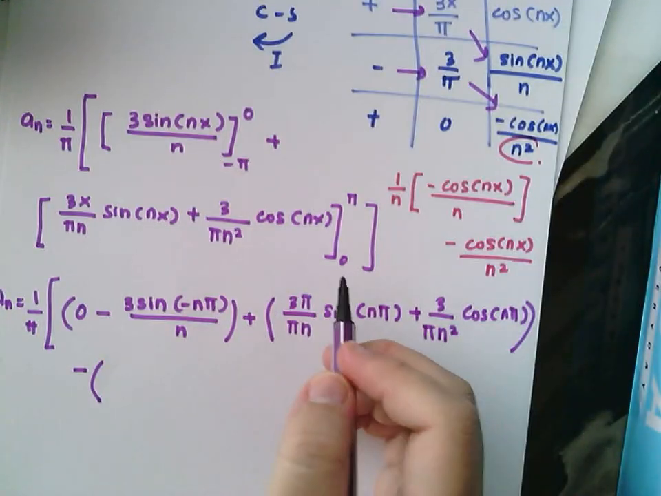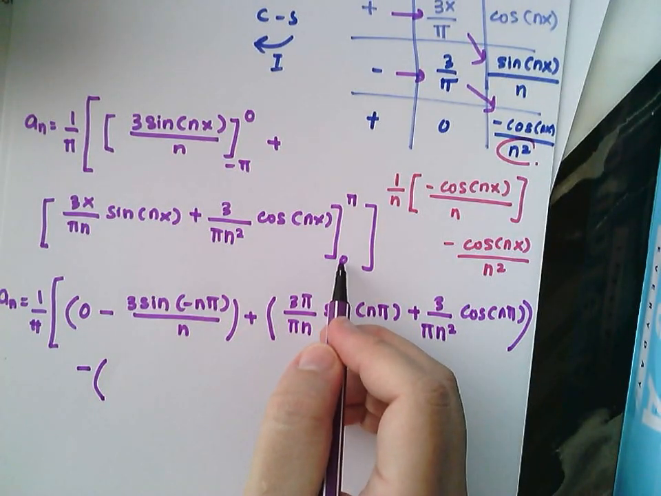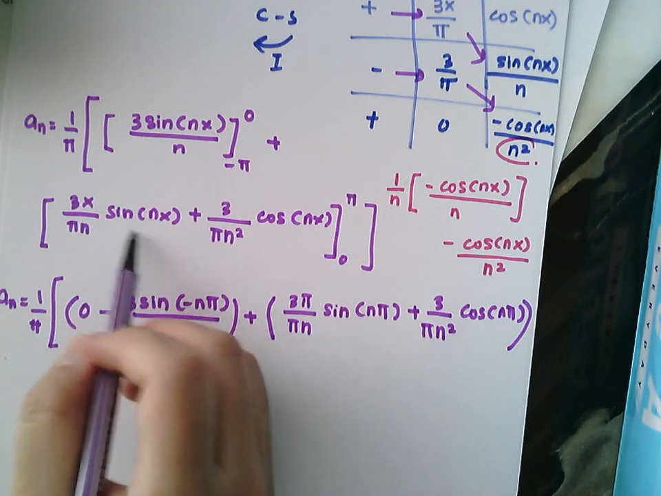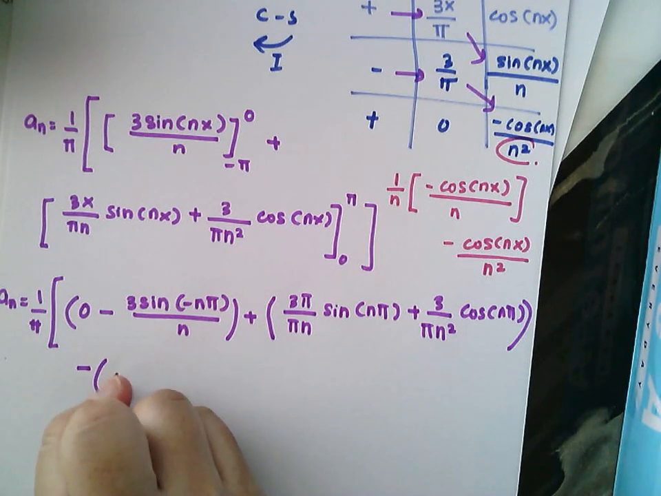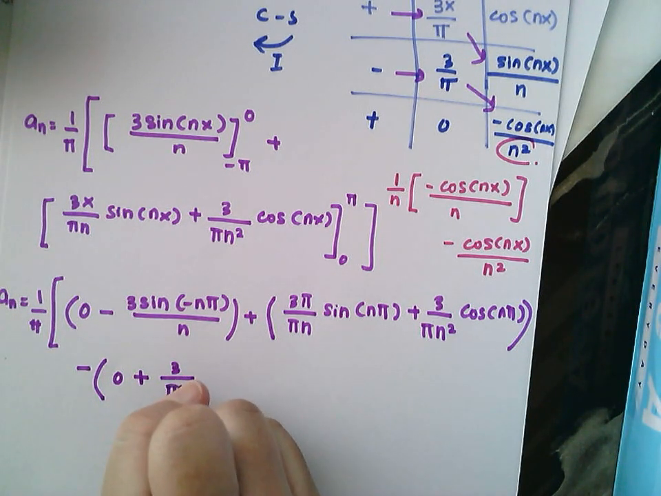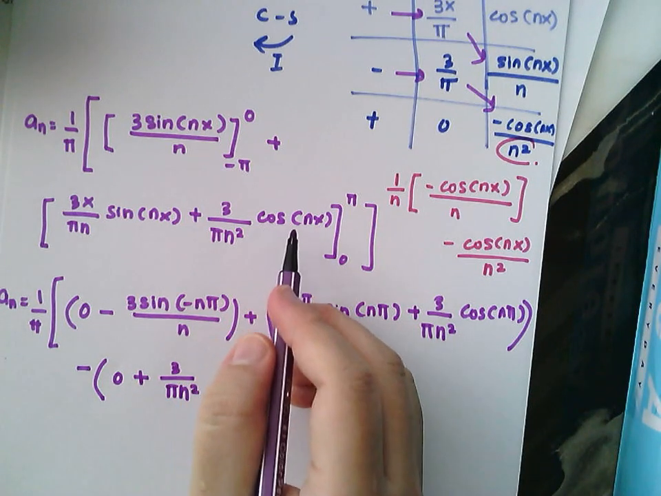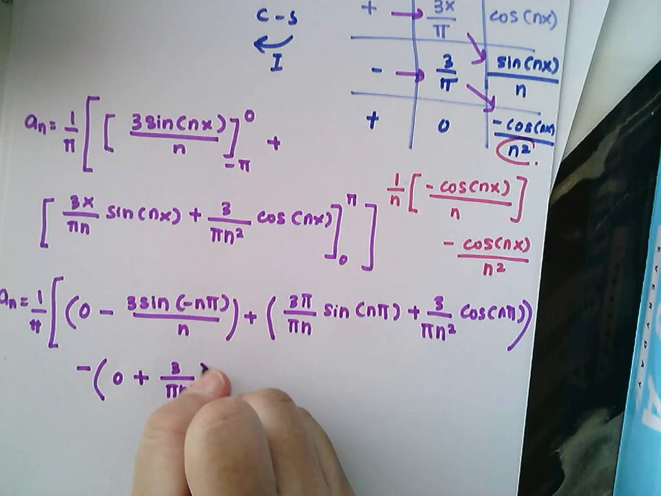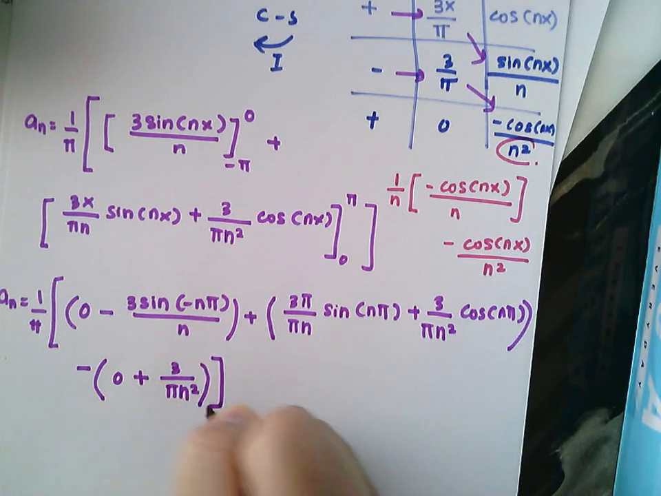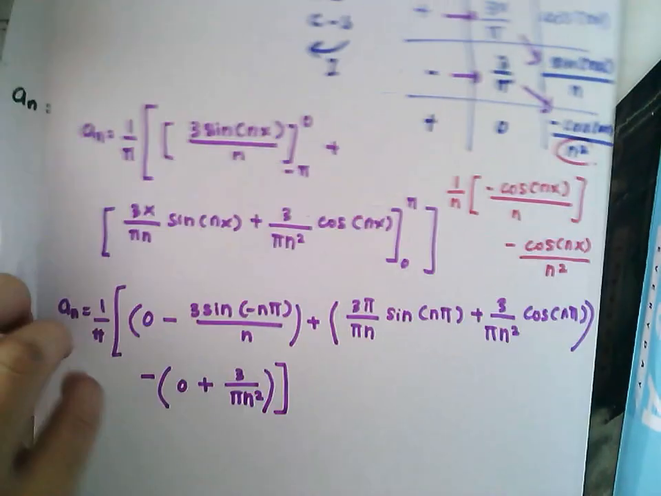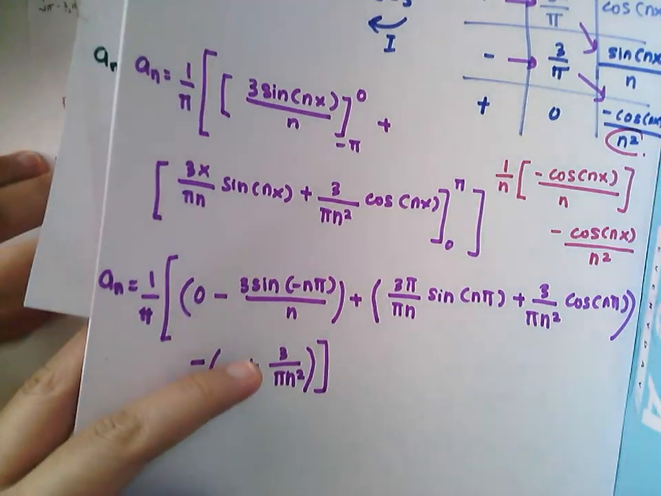Okay, so your lower limit is 0. When your x is equals to 0 here, 0 multiplied by any function will give you 0. Plus 3 over pi n squared. So cos 0 is equals to 1. Okay, so therefore close bracket. To simplify this one, you need to use this.